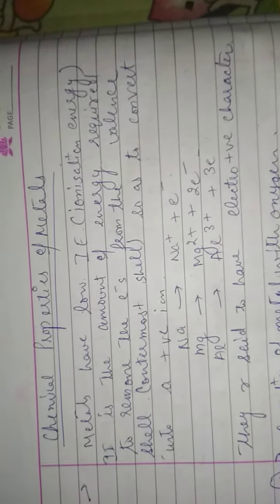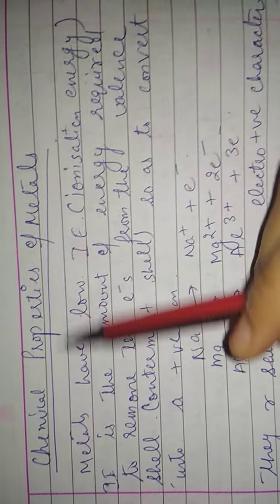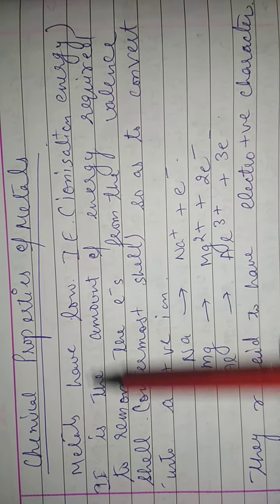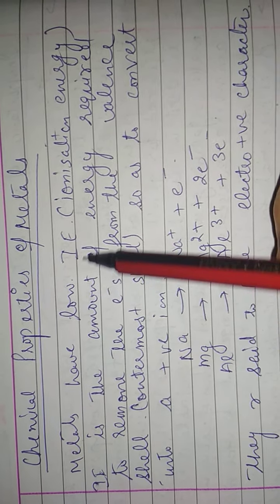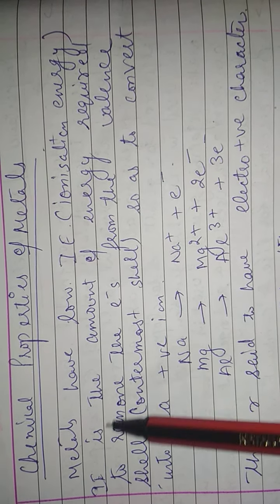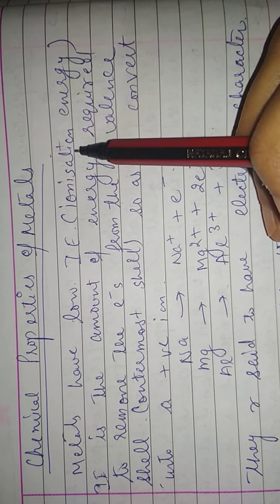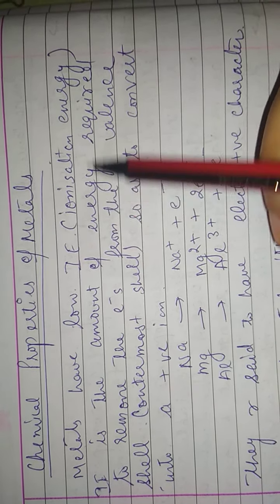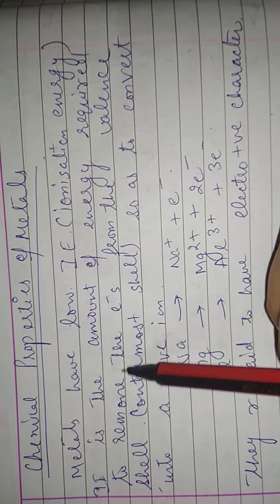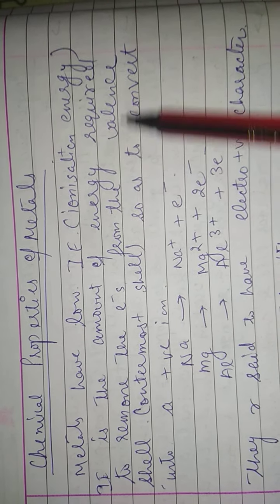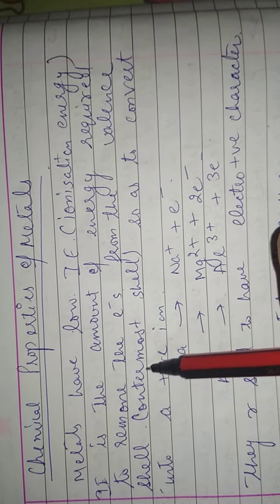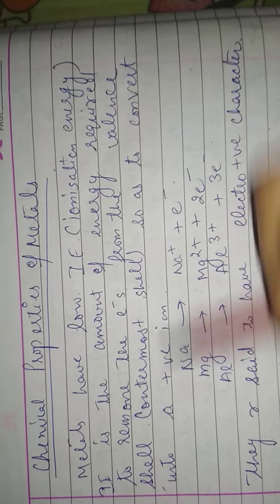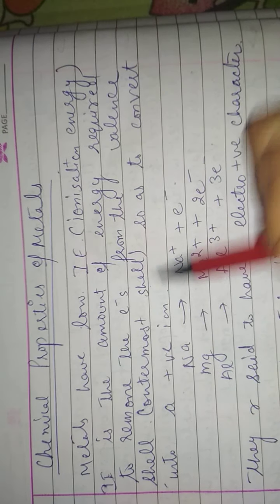Now the chemical properties of the metals. First of all, we will discuss the chemical properties of the metals, then we will move to the non-metals. First of all, metals always have a low ionization energy. Now what do you mean by the ionization energy? See, ionization energy is the amount of energy required to remove the electrons from the valence shell. Now what do you mean by valence shell? Valence shell means outermost shell, so as to convert into a positive ion.